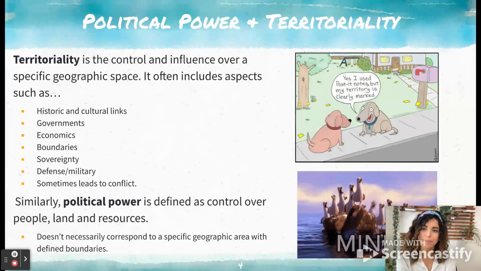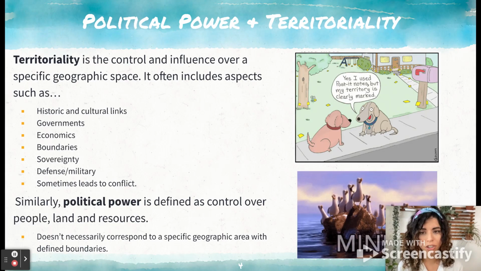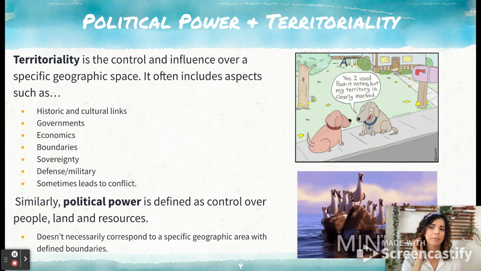All right, so political power and territoriality. You need to make sure that you know both of these terms. So territoriality, this is the control and influence over a specific geographic space. Okay, so it can include aspects of historic and cultural links, maybe where those people have existed historically, or maybe where they have cultural ties.